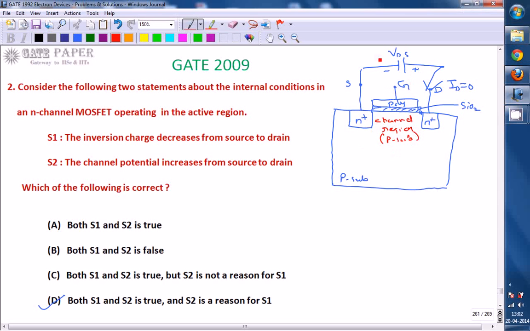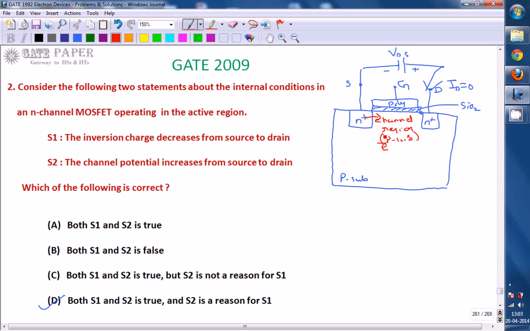So even if you apply a voltage across drain to source, no current flows. The negative terminal repels the electrons in the N plus region, so the electrons move in this direction and come into the channel region. But the electrons are minority carriers there, and they recombine with the majority carrier holes in the P-type substrate.